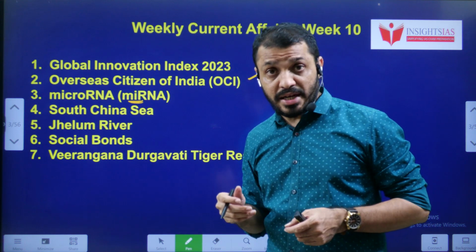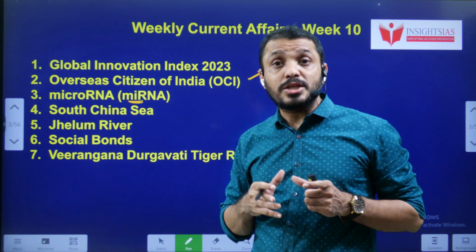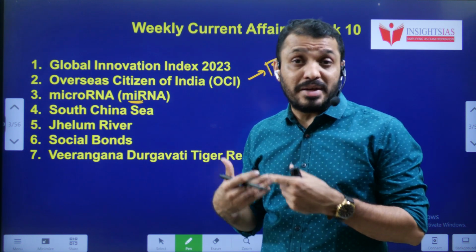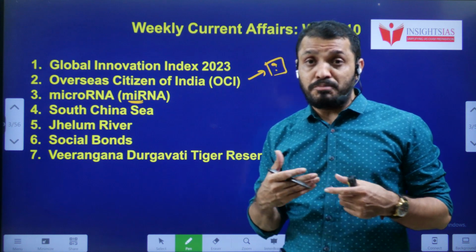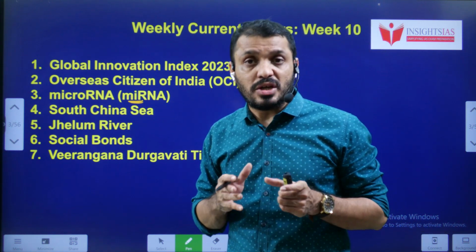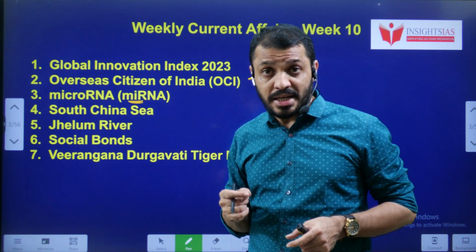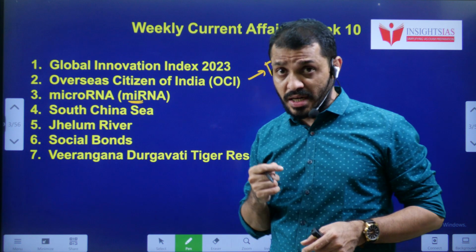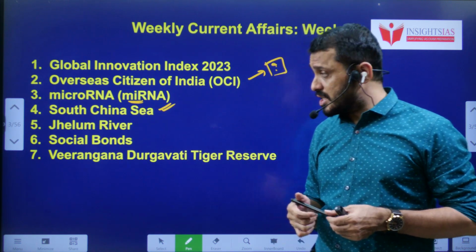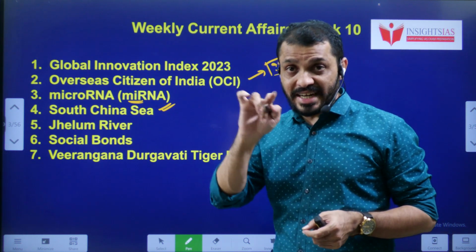Next, miRNA. It is the microRNA. Here we will discuss the role of microRNA, what it does, how it can be applicable in the curing of particular diseases, and how it controls gene expression. What is the meaning of gene expression? That we will discuss. Along with that, we will discuss mRNA, messenger RNA, and RNA. Then we will discuss the South China Sea and the Philippine dispute. Apart from that, we will discuss the nine-dash line.